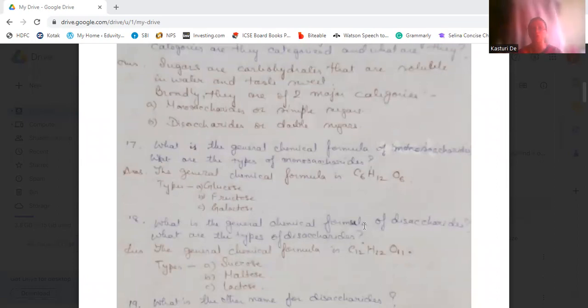Then what is the general chemical formula of disaccharides, and what are the types of disaccharides? The general chemical formula of disaccharides is C12H22O11.